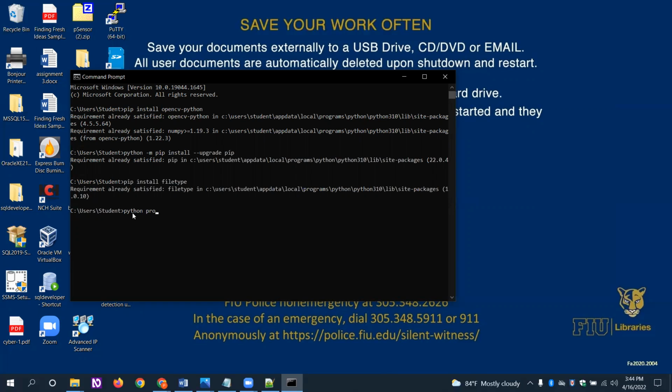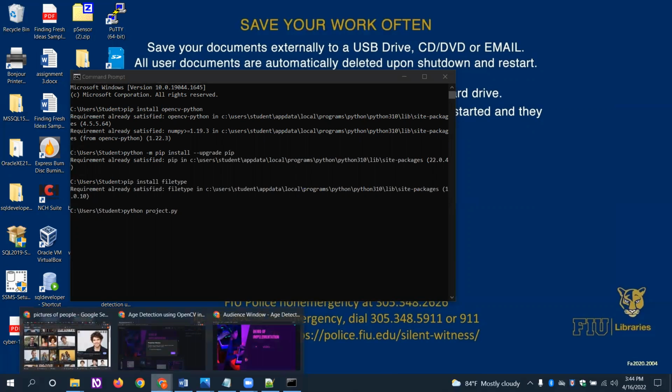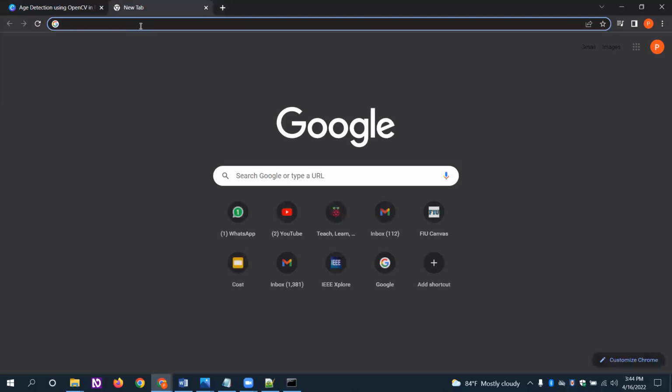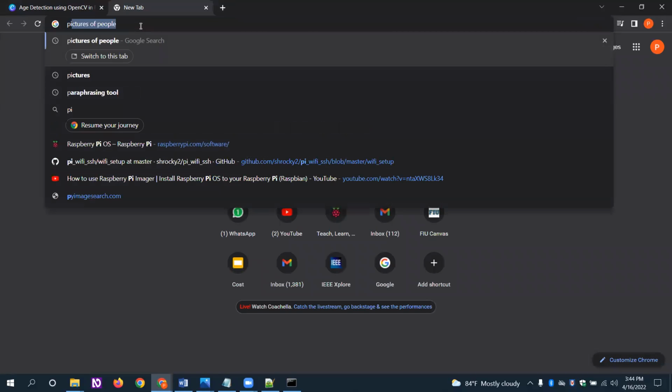Python and my project, which I will show you with an image. Before running this, I'm going to download an image of a person, any person, to give a brief introduction.